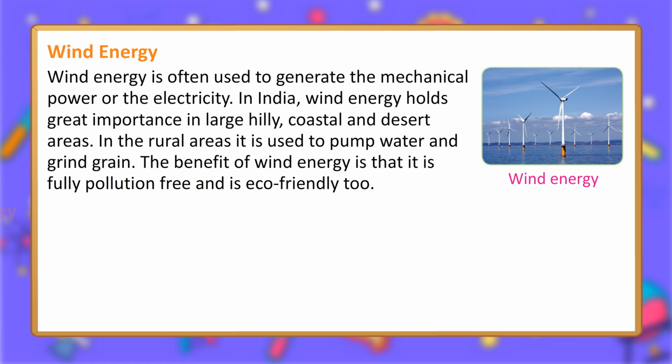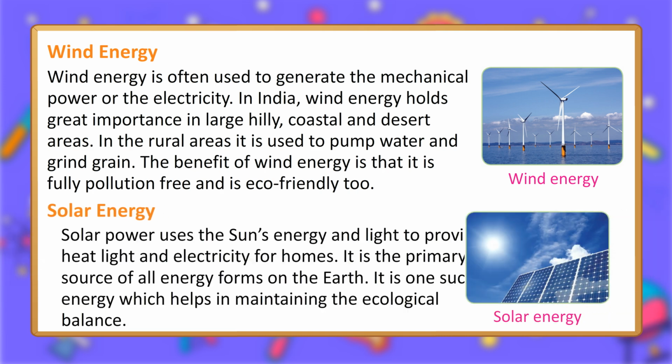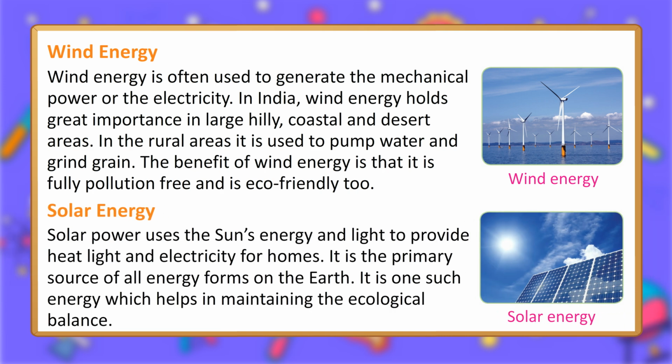Solar energy. Solar power uses the sun's energy and light to provide heat, light and electricity for homes. It is the primary source of all energy forms on the earth. It is one such energy which helps in maintaining the ecological balance.